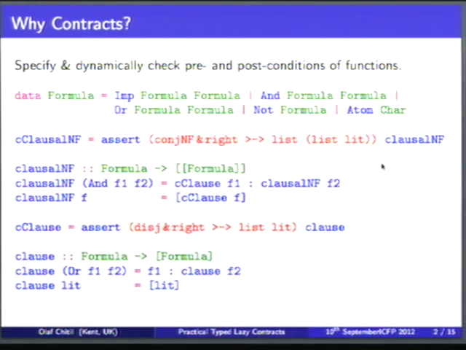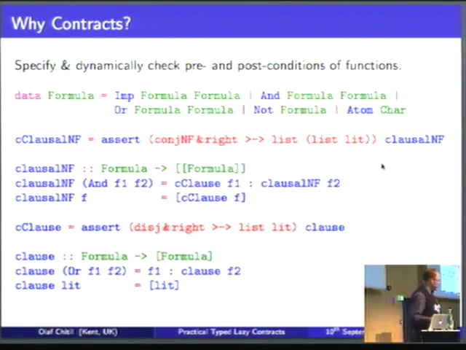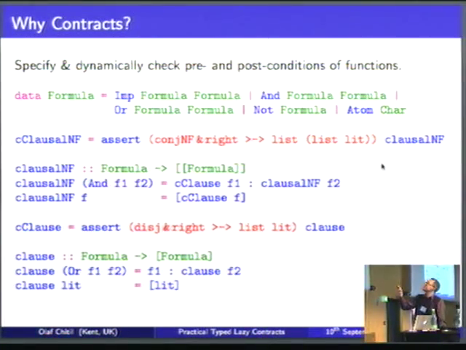So if you look at this example, basically we define a type of formulae, propositional formulae: implication, conjunction, disjunction, and so on. And for these formulae, we now define a function called clausal normal form. Let's first look at this function. We see that it takes a formula and it produces a list of formulae. And if we look at this type, it doesn't really tell us very much.